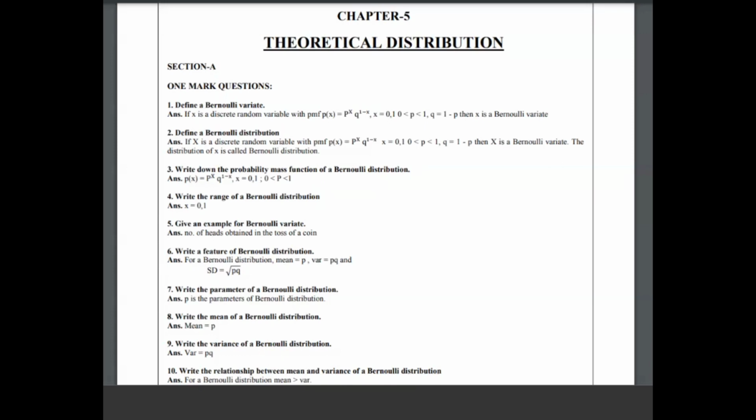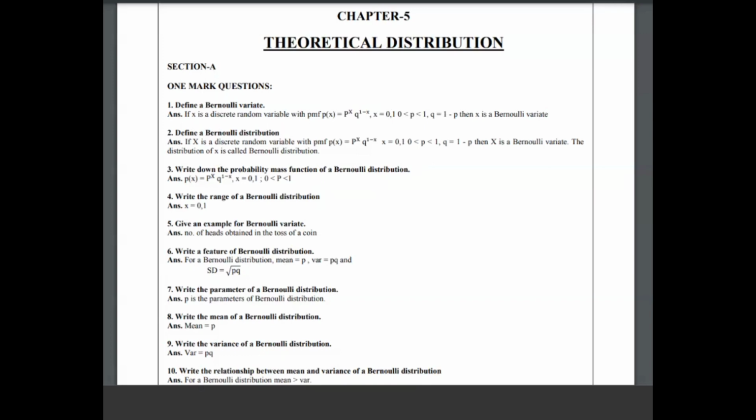Okay. Your PMF, x is a discrete random variable. ಇದು ನಾನು ನಿಮಗೆ ಫಸ್ಟ್ ಹೇಳ್ಬಿಟ್ಟೆ ಥೆರಾಟಿಕಲ್ ಡಿಸ್ಟ್ರಿಬ್ಯೂಷನ್ ಒಳಗ ಫಸ್ಟ್ ಬರ್ನೌಲಿ ಡಿಸ್ಟ್ರಿಬ್ಯೂಷನ್ ಏನೈತಲ್ಲ ಅದು ಡಿಸ್ಕ್ರೀಟ್ ಅದು. When you start the definition, x is a discrete random variable with the probability mass function PMF. PMF means p of x is equal to p to the power x and q to the power 1 minus x. ಇಲ್ಲಿ n ಬರುವುದಿಲ್ಲ, ಬರೀ p ಮತ್ತೆ q ಇರ್ತದ. Range x is equal to 0 and 1. Okay.